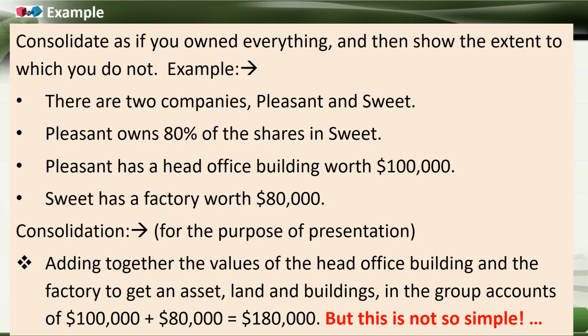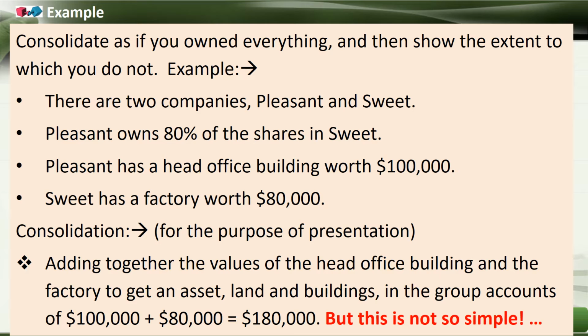Let's see this example, just taking only one item from the balance sheet that we discussed now, in order to understand the principle: consolidate as if you own everything, and then show the extent to which you do not. In this example, there are two companies, Pleasant and Sweet. Pleasant owns 80% of the shares in Sweet, which means Pleasant is the parent company and Sweet is the subsidiary. Pleasant has a head office building worth $100,000 and Sweet has a factory worth $80,000.